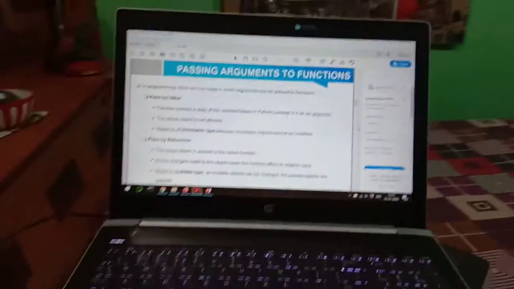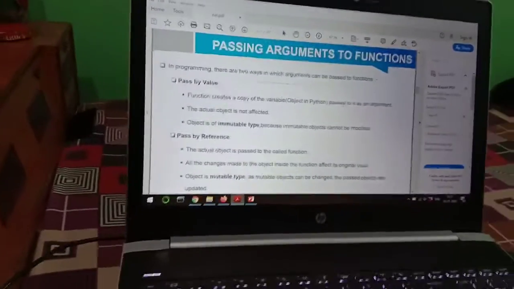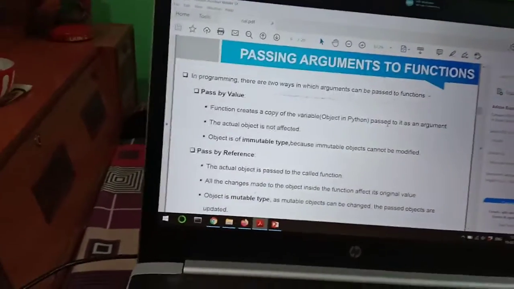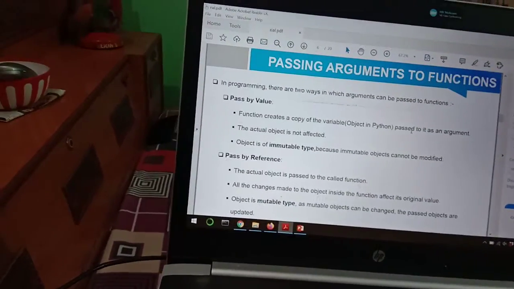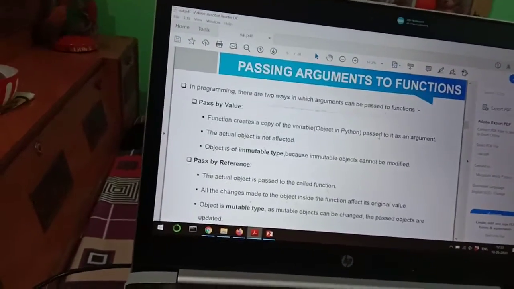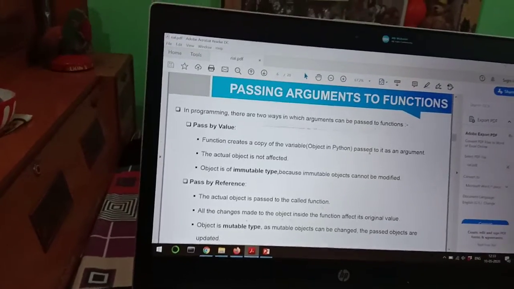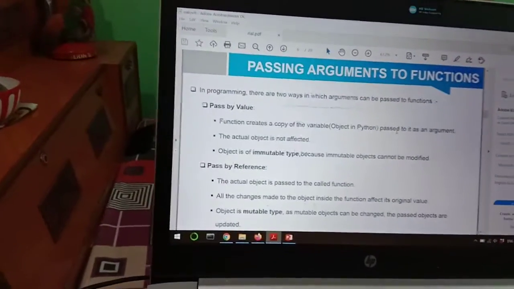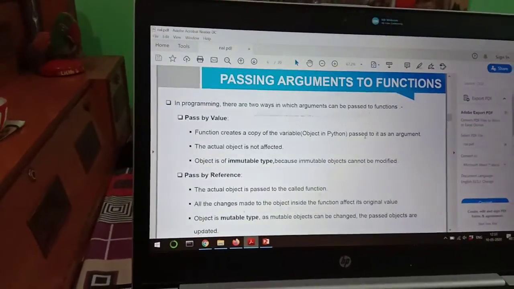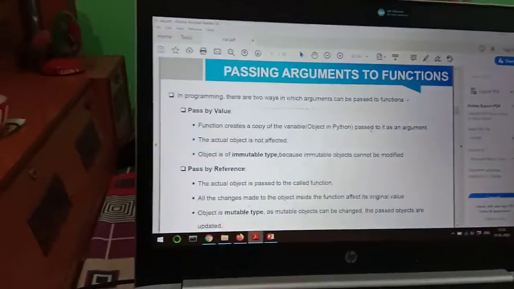Passing arguments to a function: in any programming language, there are two ways in which arguments can be passed to a function. One is pass by value and the second one is pass by reference. If we go through pass by value, these are the basic things we should know.